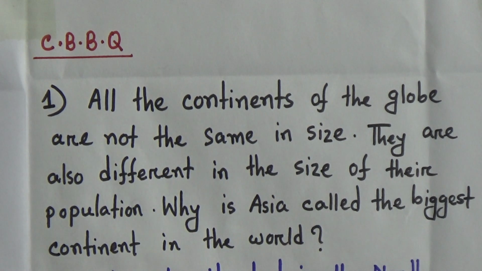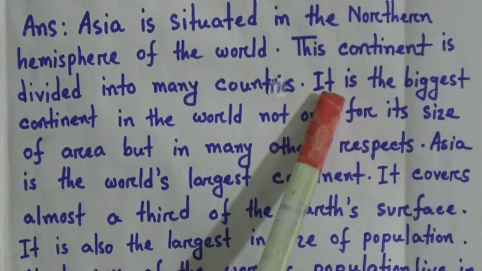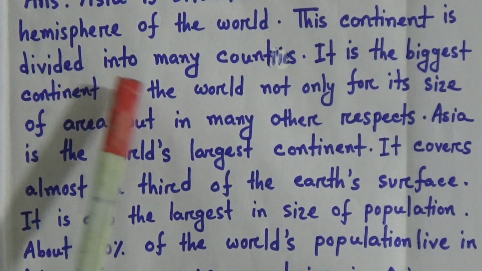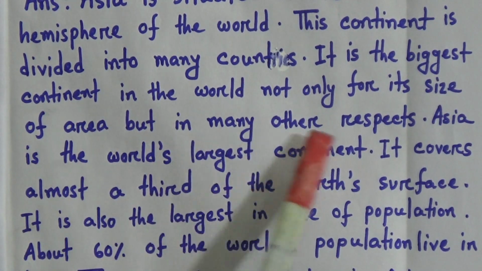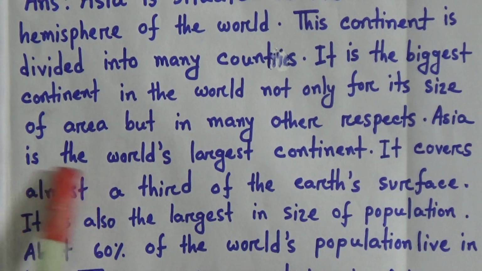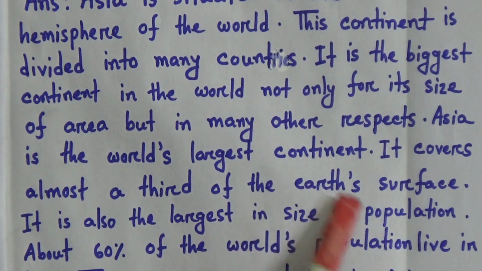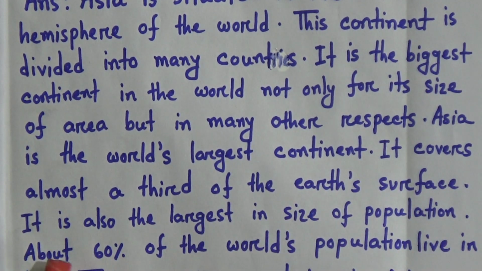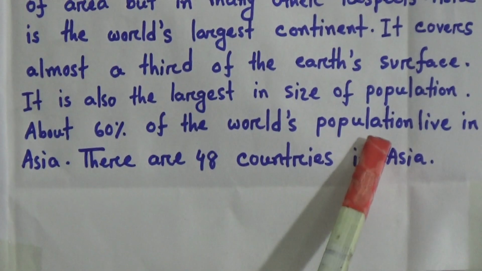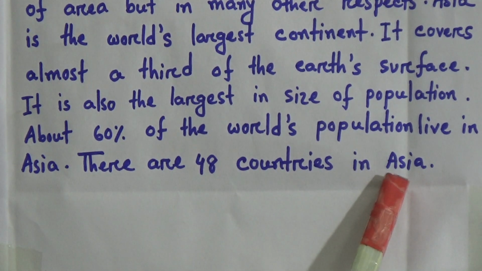Answer: Asia is situated in the northern hemisphere of the world. This continent is divided into many countries. It is the biggest continent in the world, not only for its size of area but in many other respects. Asia is the world's largest continent. It covers almost a third of the Earth's surface. It is also the largest in size of population. About 60% of the world's population live in Asia. There are 48 countries in Asia.